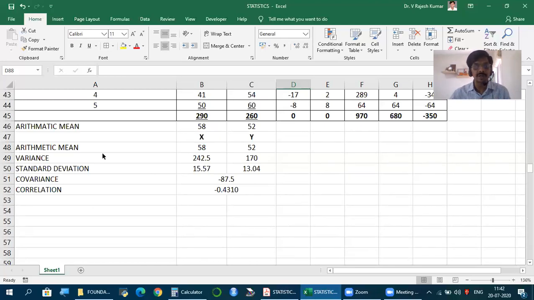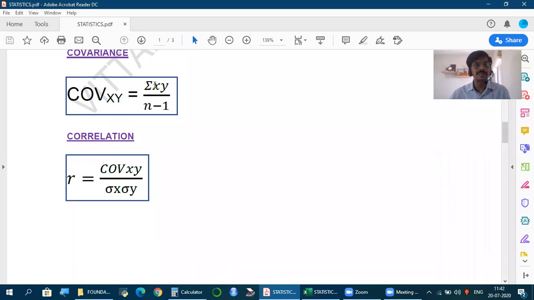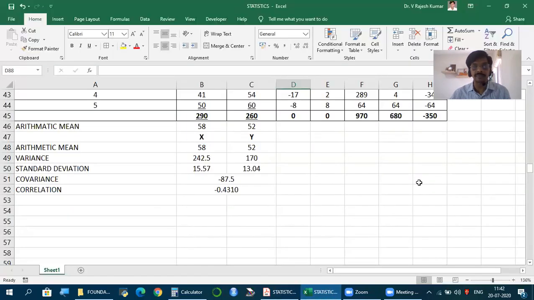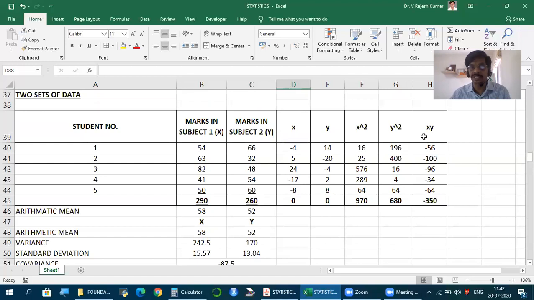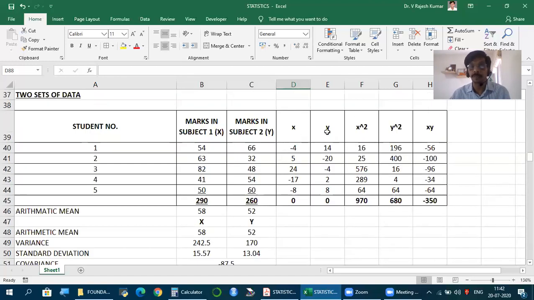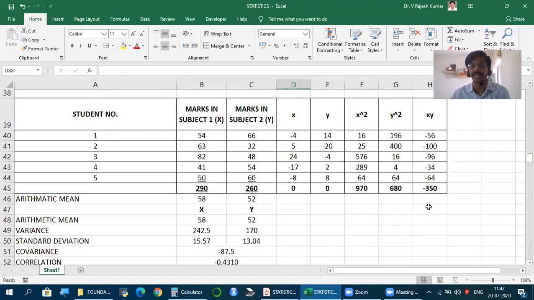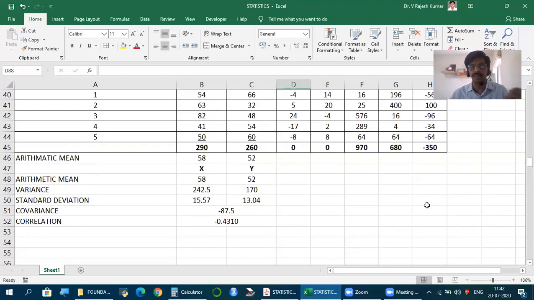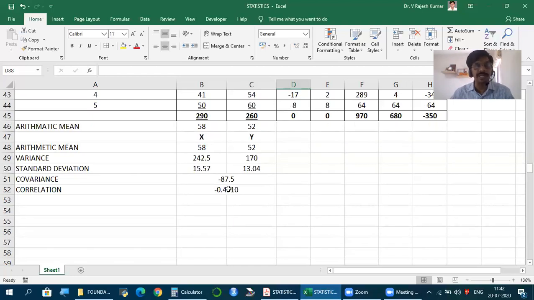How to find covariance? Summation of x into y deviations, the product of deviations, total divided by n minus 1. Remember, when it is a sample, it is always n minus 1. And that covariance, when you divide by standard deviation of x into standard deviation of y, it is correlation.